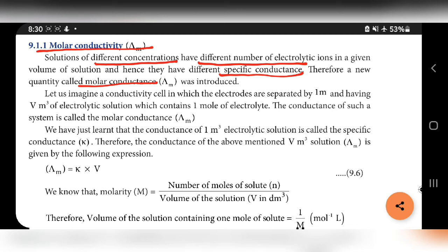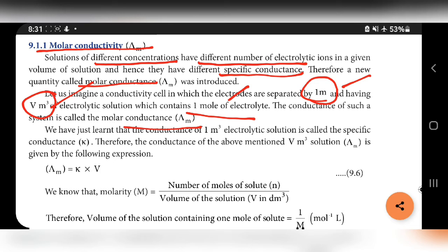Let us imagine a new conductivity cell in which electrodes are separated by 1 meter distance and having volume V meter cube of the electrolytic solution, which contains 1 mole of electrolyte. So the conductance of such a system is called molar conductance.